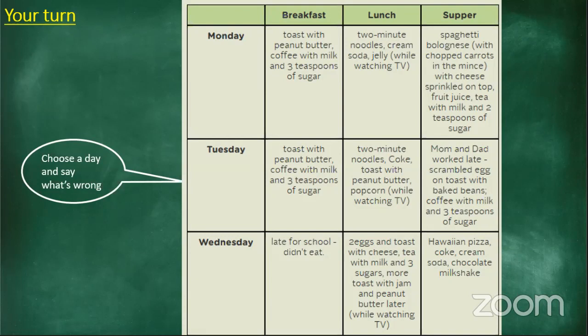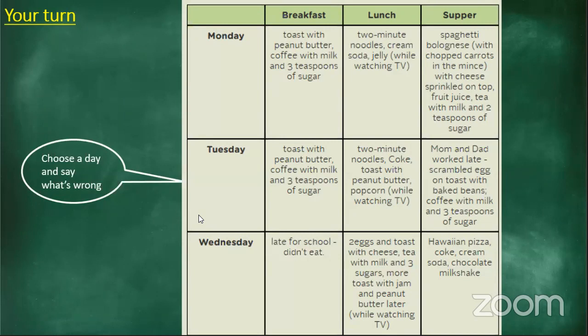All right. Molly, your hand is up again. I'm not sure if you forgot to put it down. Do you have something else to say, Molly? Ma'am, on Wednesday at lunch they ate 2 eggs and toast with cheese, and that is fat, and tea with milk and 3 sugars, and jam also had sugar, and also peanut butter has sugar, butter, oil. So, ma'am, it's unhealthy. But remember, yes, it could be unhealthy, but I mean, it contains all the food groups, don't you think? So why is it unhealthy? Oh, no, ma'am. All right. Thank you, Molly, for that.